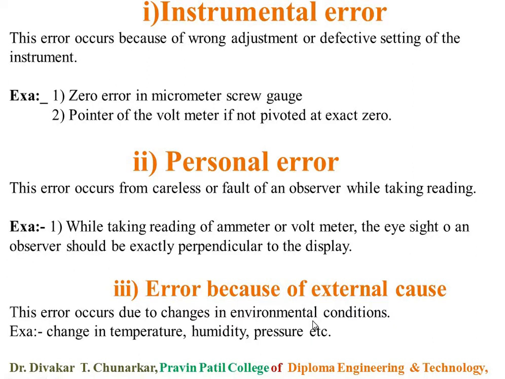This type of error occurs in the instrument due to the environmental condition. Now, which environmental conditions affect the instrument? Temperature, humidity, pressure. These are part of the environmental condition, and when the environmental condition changes, error because of external cause occurs in the instrument.